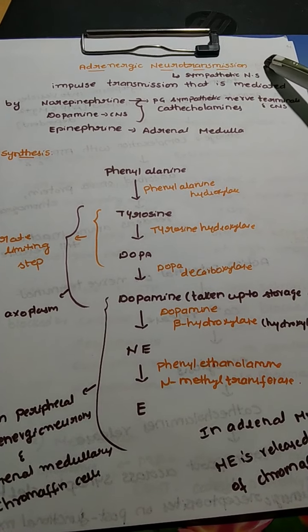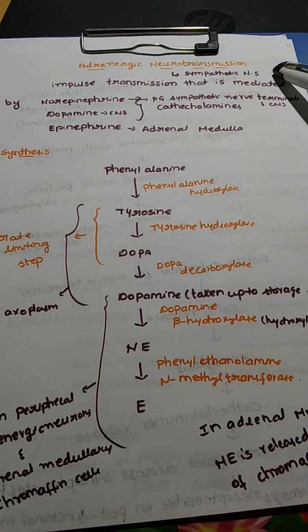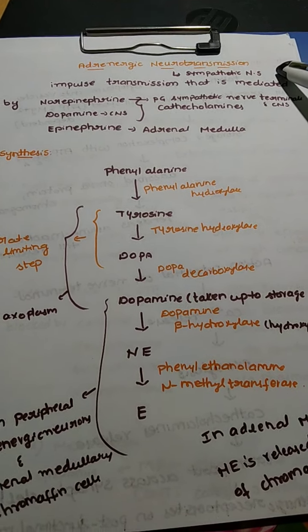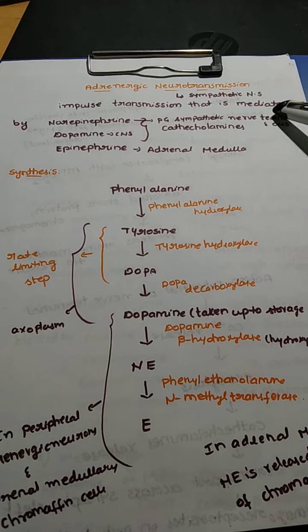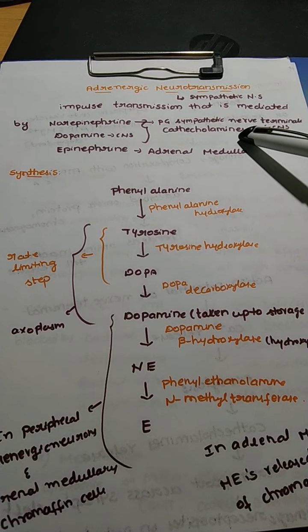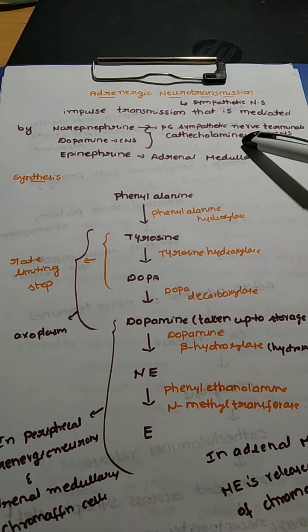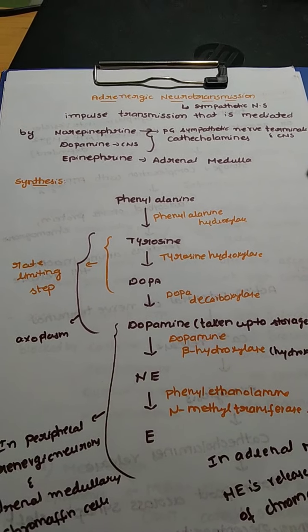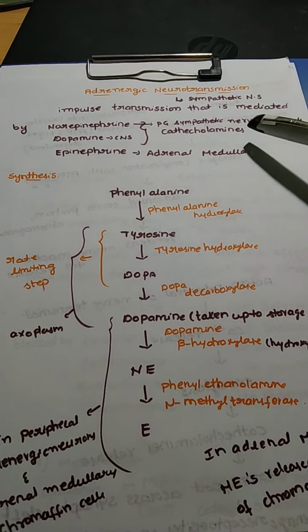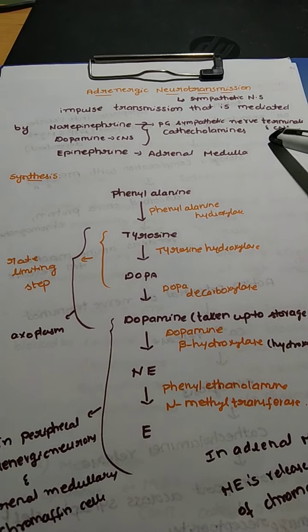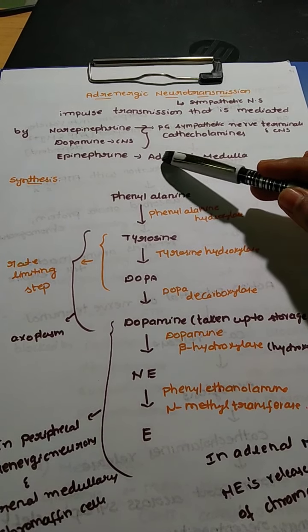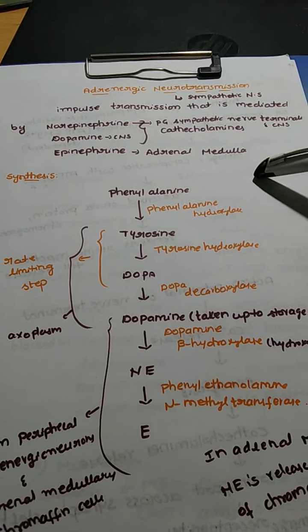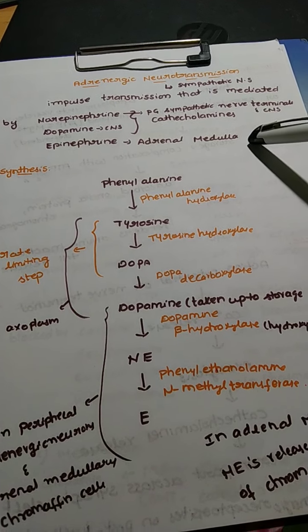Adrenergic neurotransmission. The neurotransmission that takes place in the sympathetic nervous system is called adrenergic neurotransmission. It is the impulse transmission that is mediated by catecholamines. The catecholamines are norepinephrine, dopamine, and epinephrine. Norepinephrine transmission is generally seen in postganglionic sympathetic nerve terminals and the central nervous system. Dopamine neurotransmission is also seen in the central nervous system, and epinephrine is generally seen in the adrenal medulla.